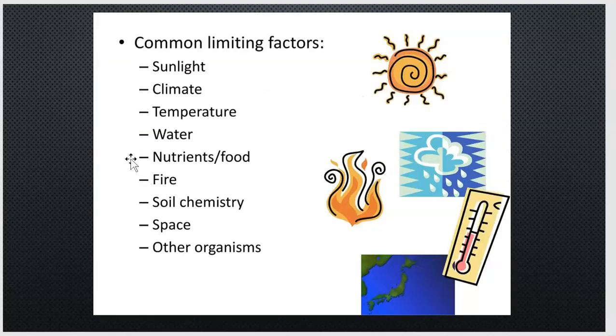Now, common limiting factors would be sunlight, climate, temperature, food, soil chemistry, the amount of space that an organism takes up. Now, the one that sticks out to me and makes me feel a little weird is this idea of sunlight. How can sunlight be a limiting factor?